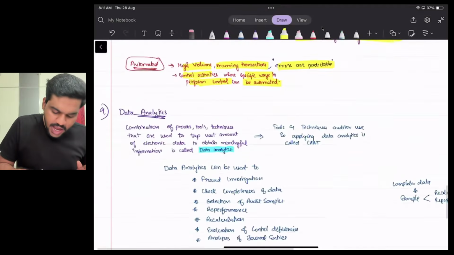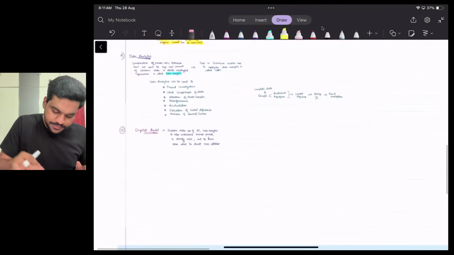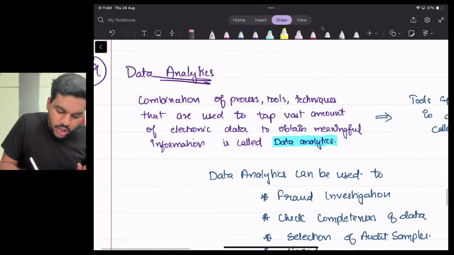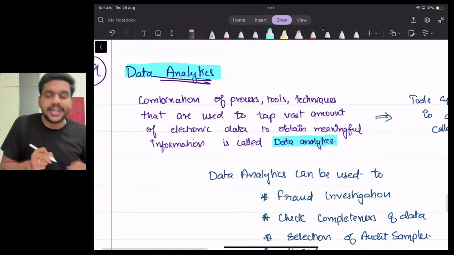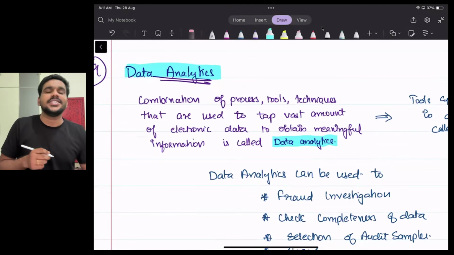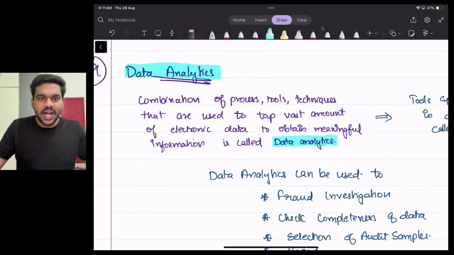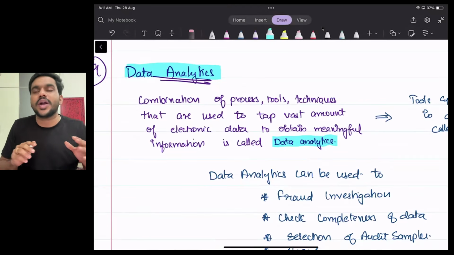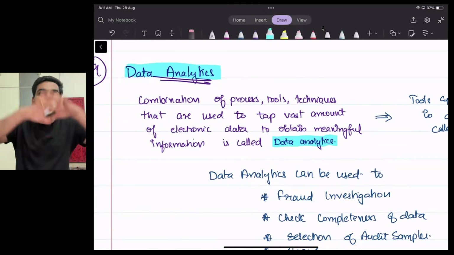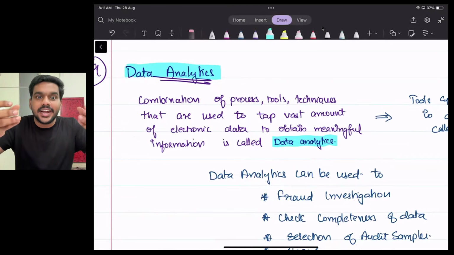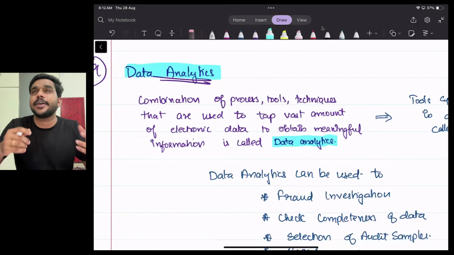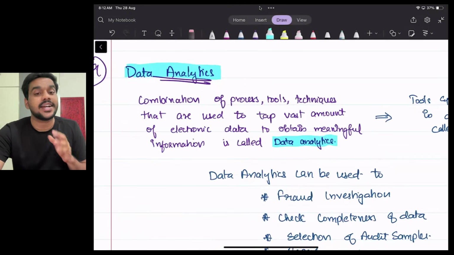That's it, done. Okay. And now one important topic from this particular area: data analytics. What do you mean by data analytics? See, data analytics means you are analyzing a large volume of data and trying to understand it. Okay. You are trying to analyze a large volume of data and trying to, what you say, give me one second. See, data analytics is a very simple topic.